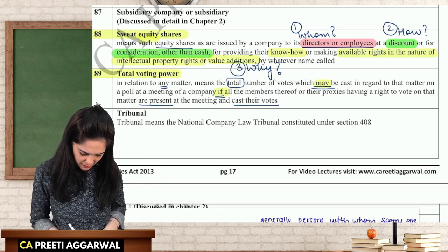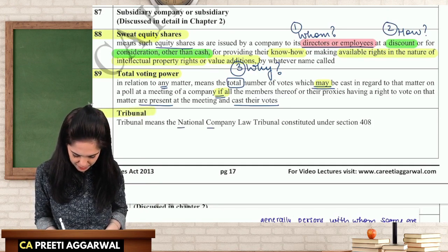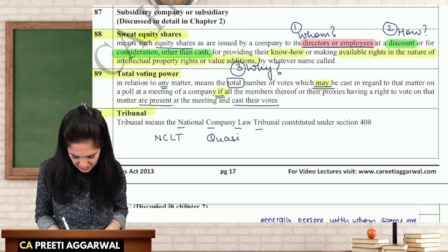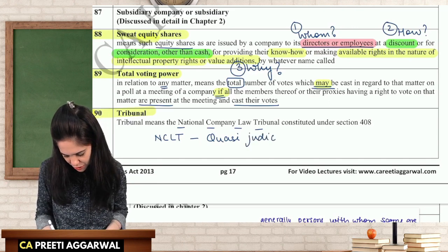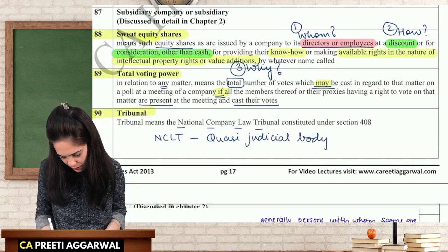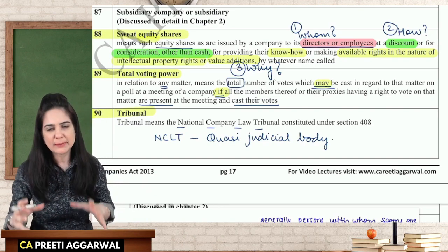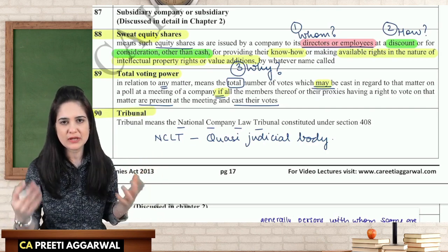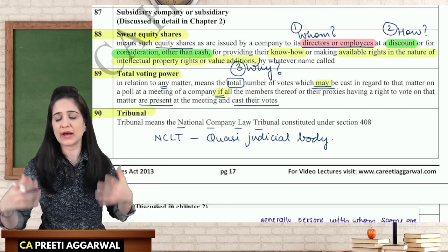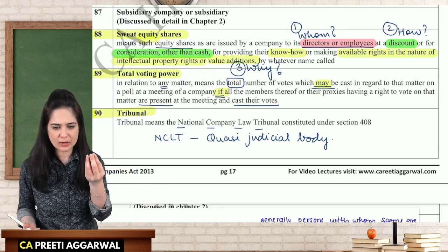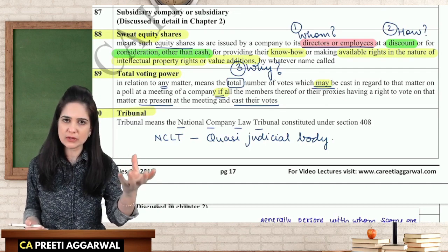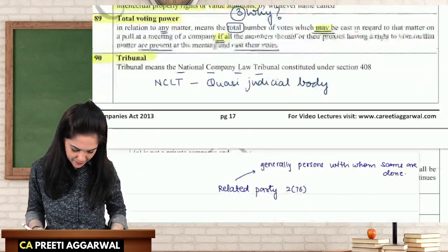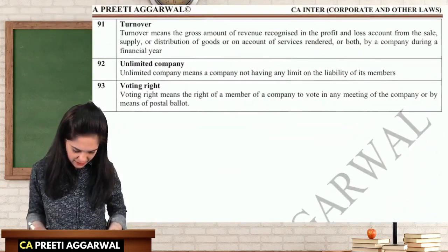Then we have tribunal, which is NCLT, National Company Law Tribunal. It is a quasi judicial body, means it is just like the court. Corporate matters are heard by NCLT. If you're not happy, you can appeal to NCLAT, that is appellate tribunal. If you're not happy, then you can go to the high court, Supreme Court. But the corporate related matters, instead of going to the regular courts, they go to NCLT. So it's quasi-judicial, it's just like a court. This we discussed.